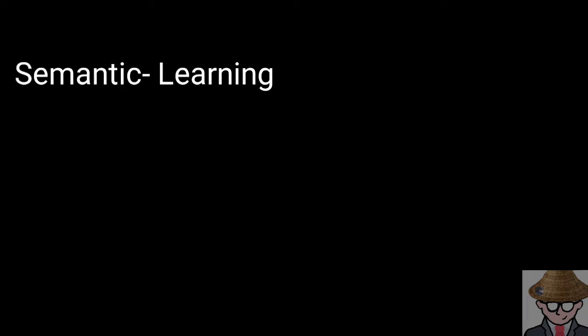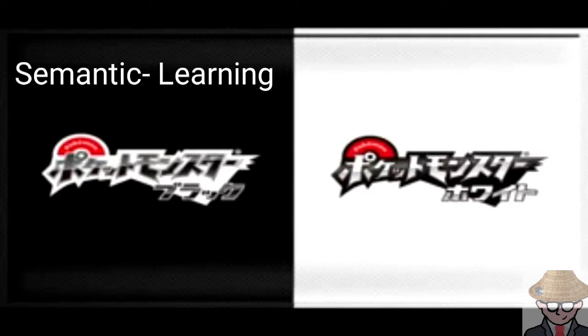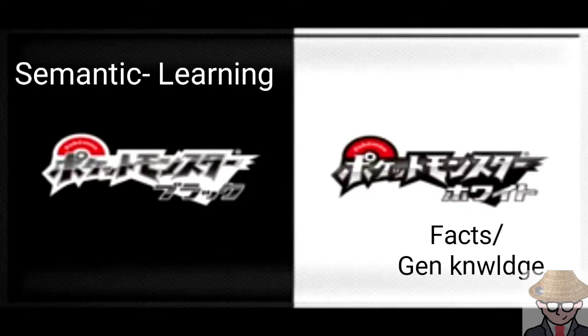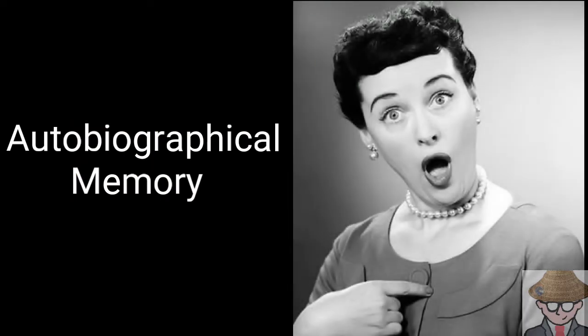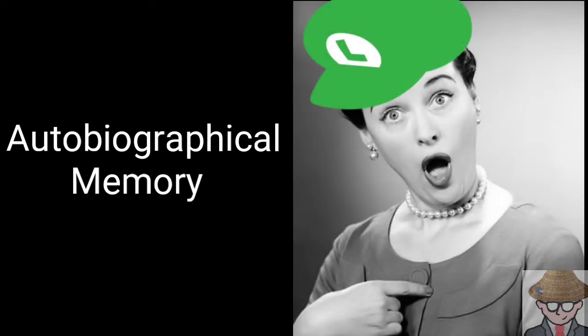There are two types of explicit memory. Semantic memory, which is for learning knowledge about the world, and episodic memory for episodes/events that have happened to you. Autobiographical memory is personally relevant. So an example of autobiographical memory is your birthday.